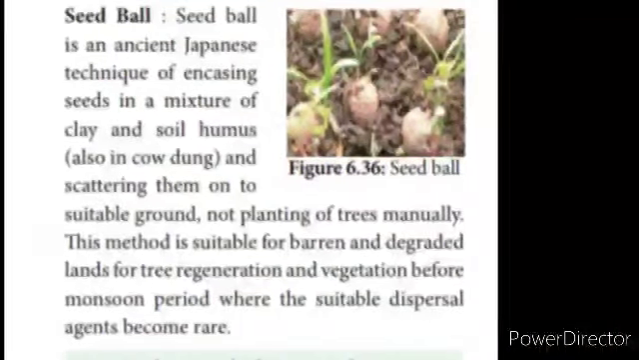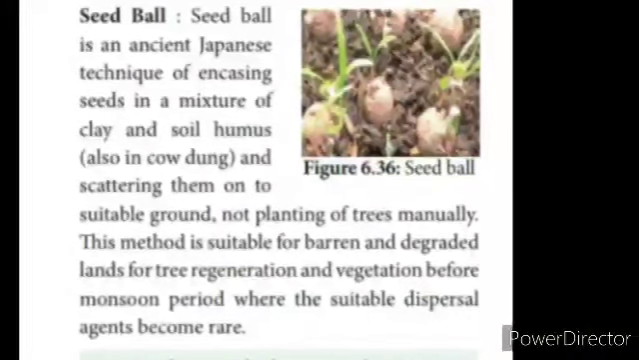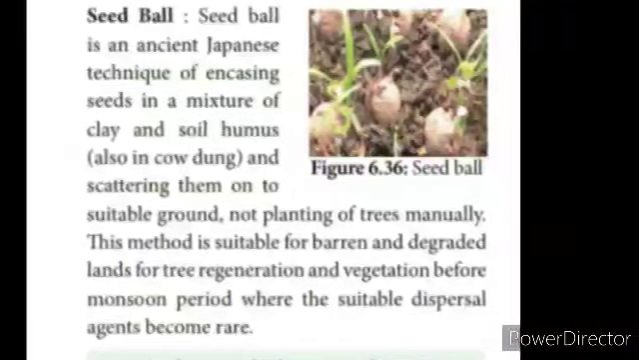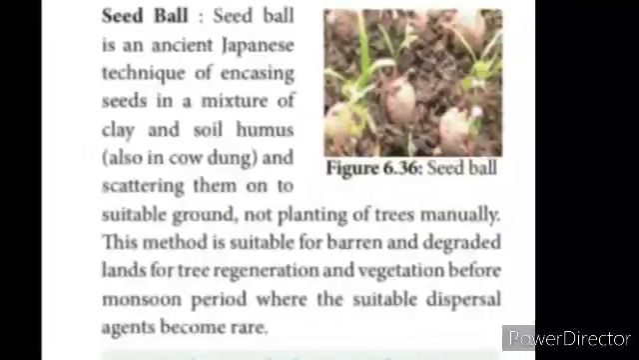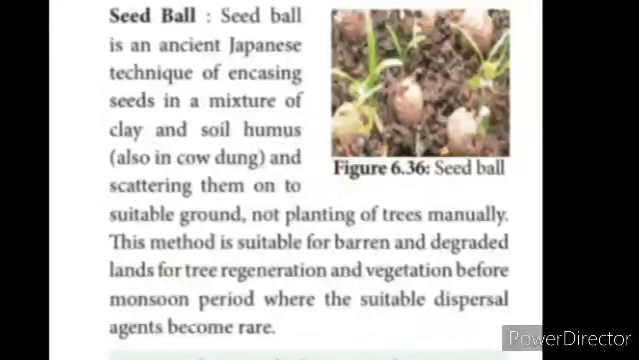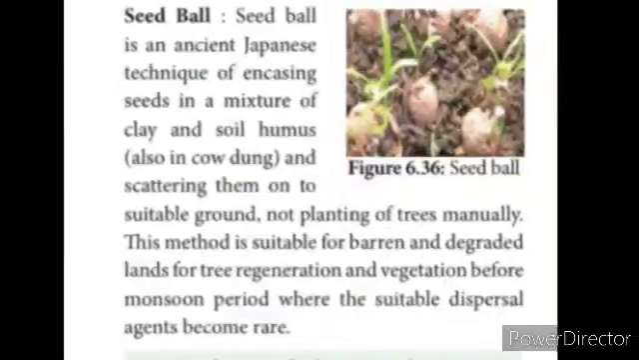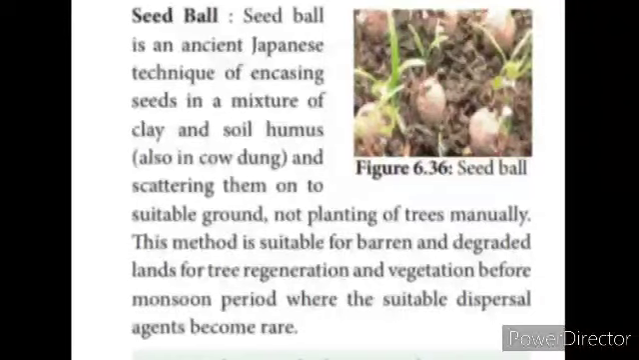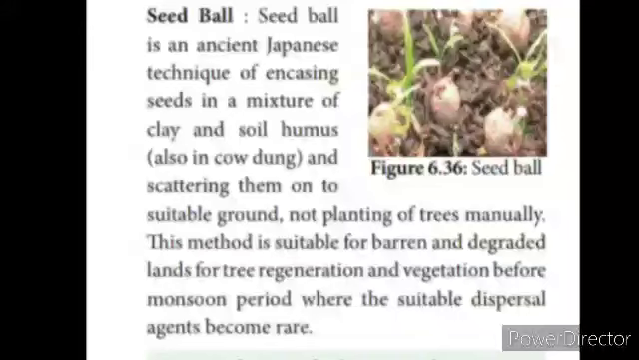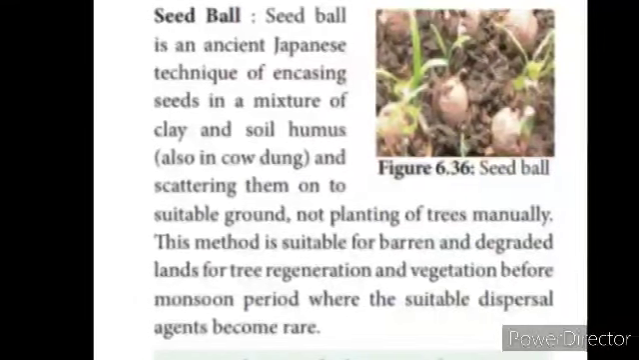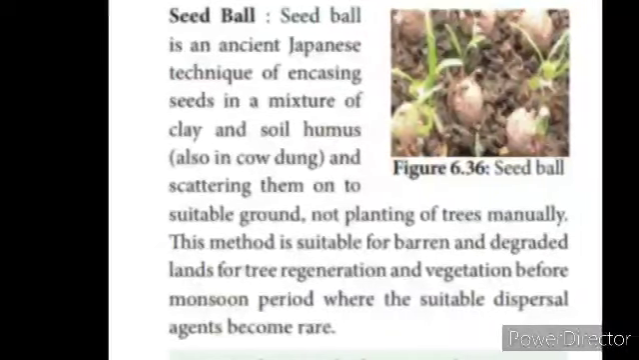Human aided seed dispersal, mainly by seed balls. Seed ball is an ancient Japanese technique of encasing the seeds in a mixture of clay and soil humus and also cow dung and scattering them onto suitable ground, not planting trees manually. This method is suitable for barren and degraded lands for tree regeneration and vegetation. They are done before the monsoon period, when suitable dispersal agents become rare.